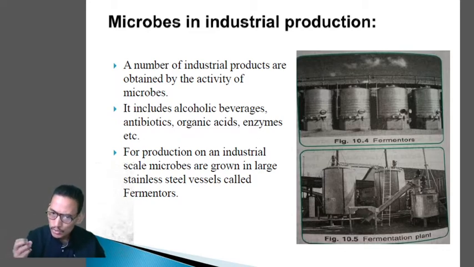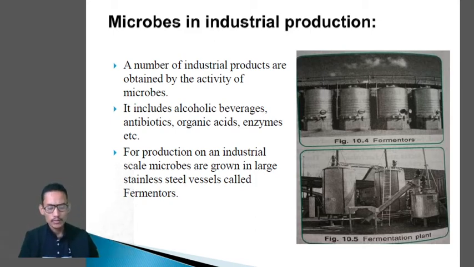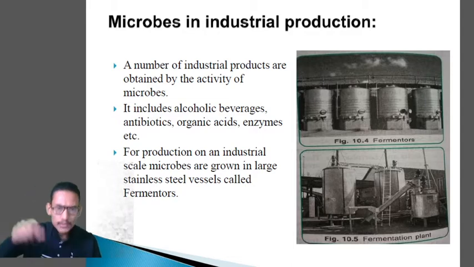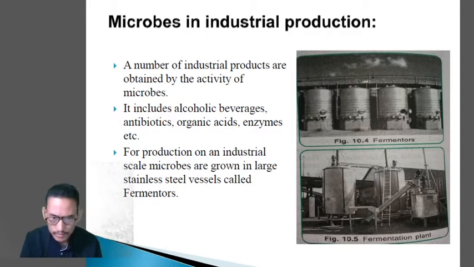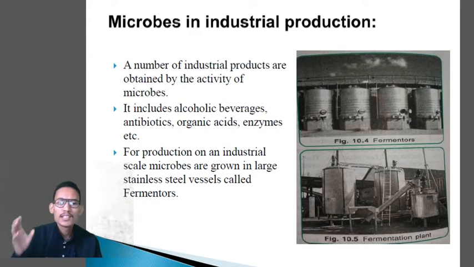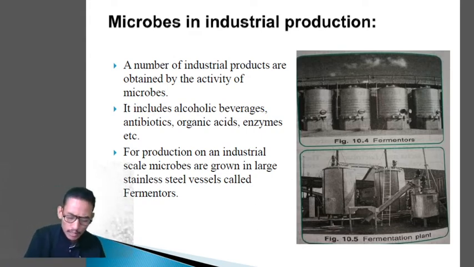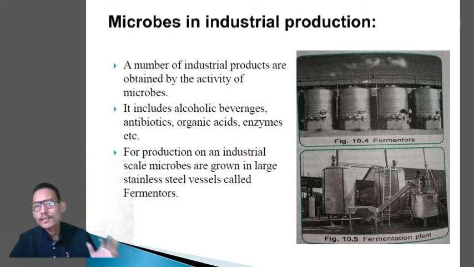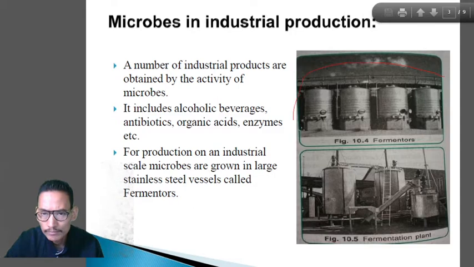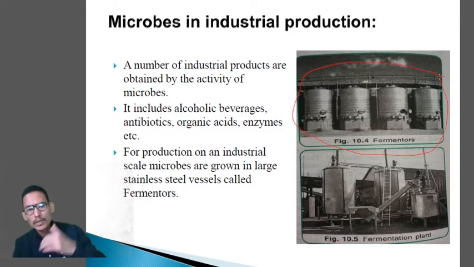For the large scale production of microbes in industries, the microbes are grown in large stainless steel vessels which are called fermenters. You can see the picture over here. These are the fermenters where the microbes are usually grown.